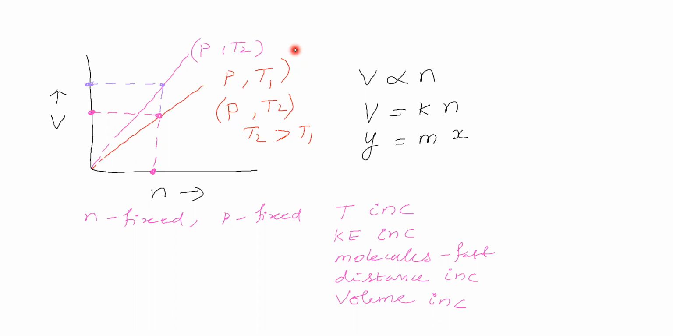Now let us see the slope. Why do we have to see the slope? In order to compare K. Now this K depends on which terms? This K is called the slope. Now we will see the slope.